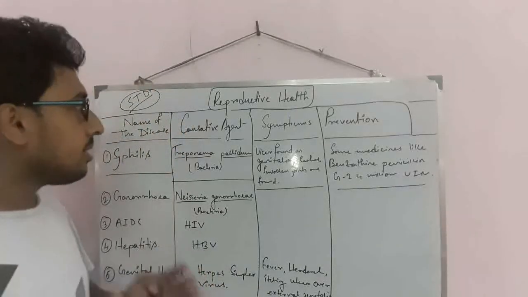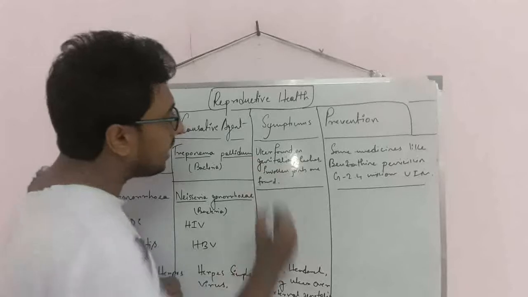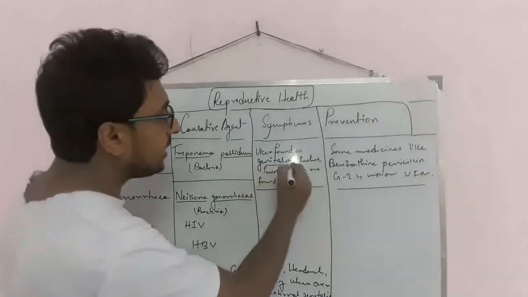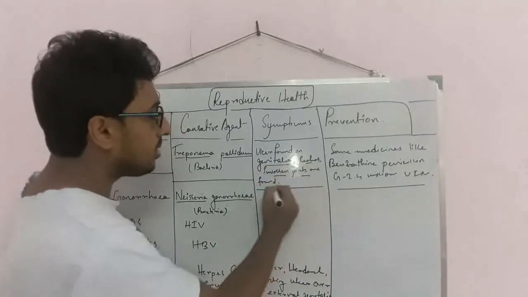So what are the symptoms of syphilis? I have also written: an ulcer formed in the genitalia, rashes, and swollen joints are found.